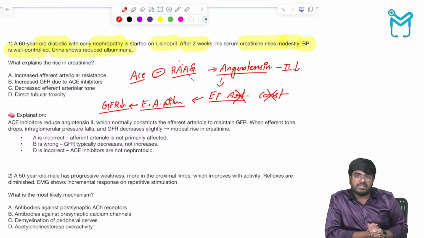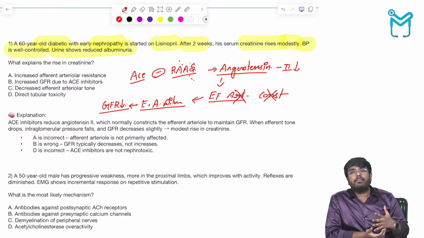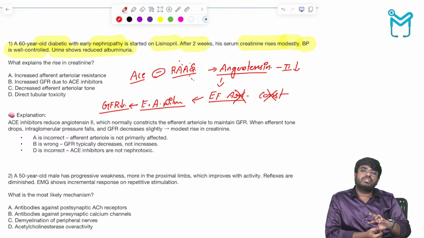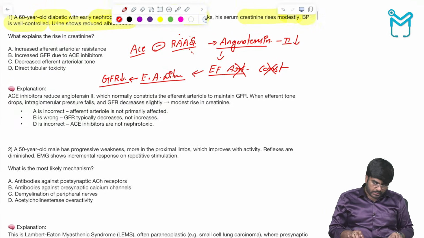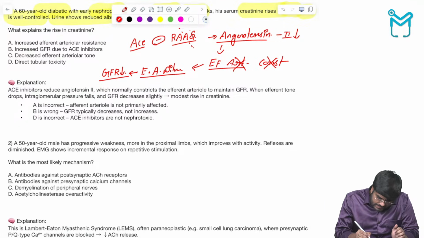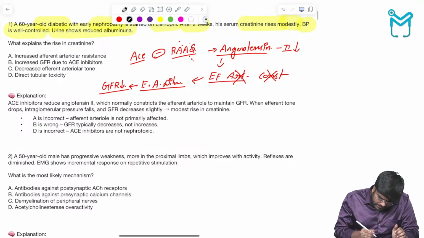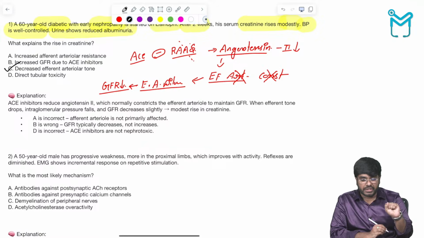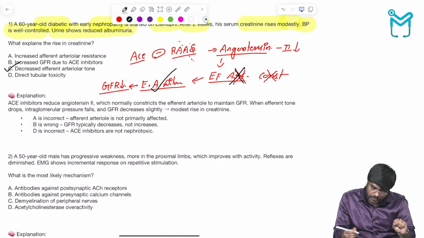Even in the classes we have discussed this. So my main motto is to make you understand that this area is very important: the conditions where the GFR increases and the conditions where the GFR decreases. So what is the answer? Here the answer is decreased efferent arteriolar tone. Efferent arteriolar constriction decreases, and the efferent arteriole will undergo dilation.